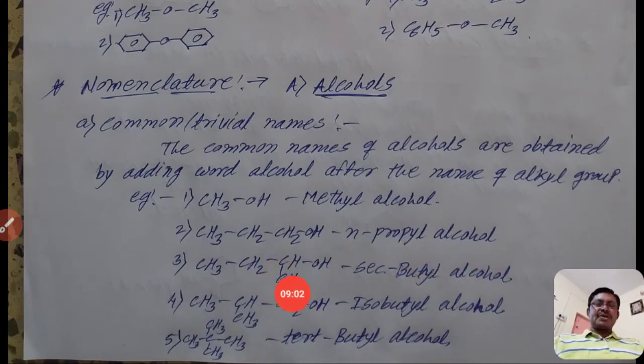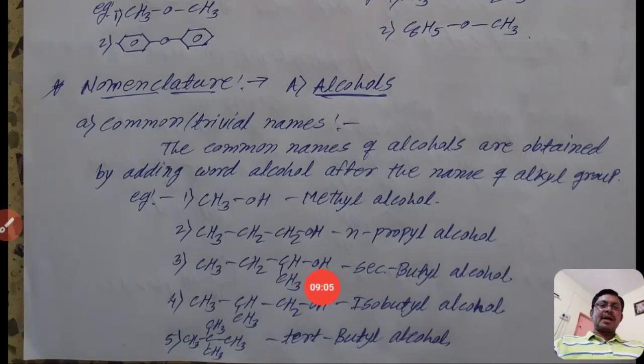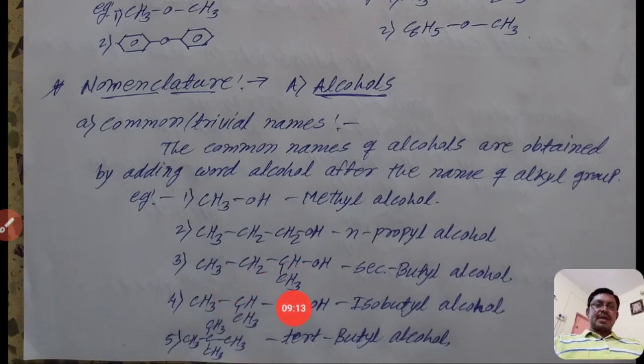If the chain is branched or the position of the hydroxyl group is changed, see here CH3CH2CHCH3, it is a straight chain. At the second carbon atom from that end, the hydroxyl group is attached. The nature of that carbon atom is secondary, so it is known as secondary butyl alcohol. Butyl because it contains four carbon atoms, 1 2 3 and 4.